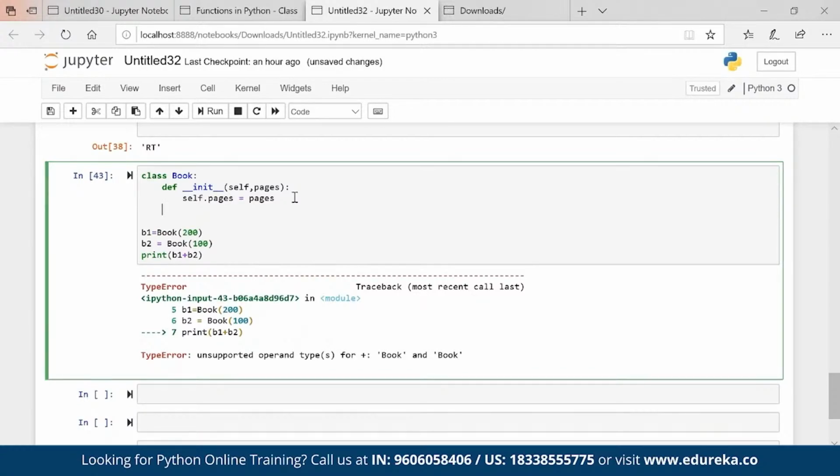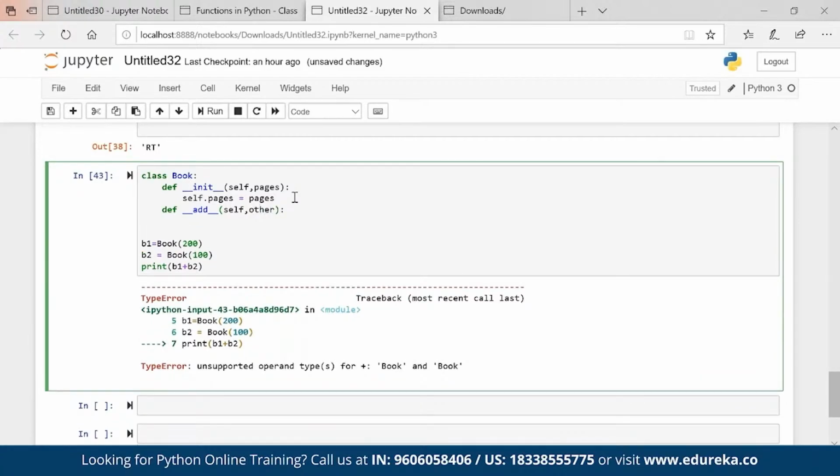I want to add the classes, or rather the objects created from the classes. So def, this is my magic method, add, self comma other, colon, return self dot pages plus other dot pages.